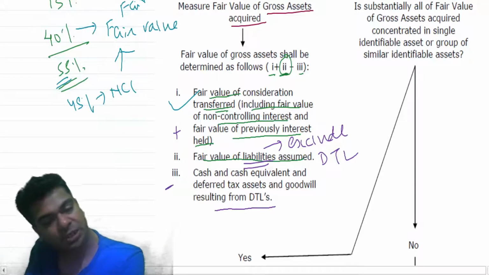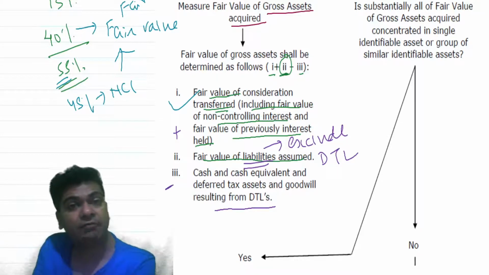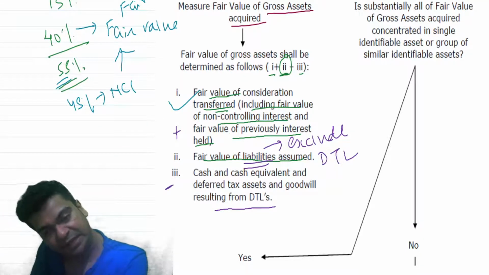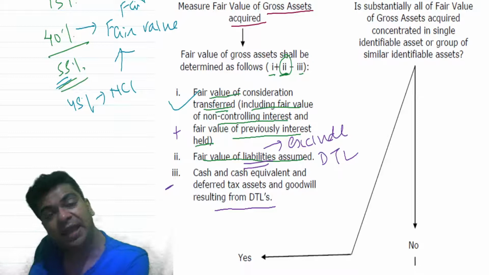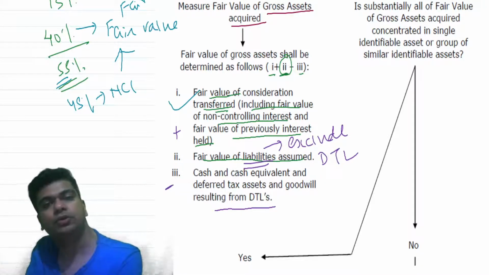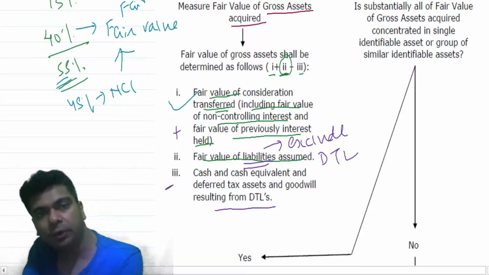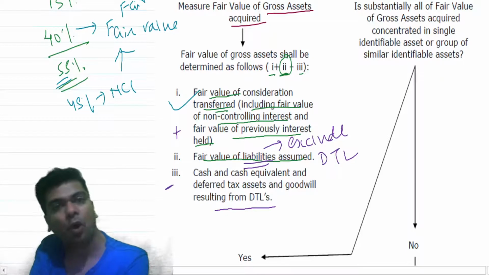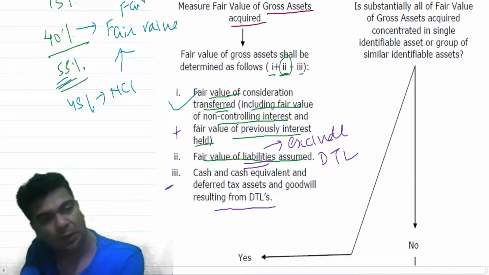Deduct the cash and cash equivalent. Similarly, if you are ignoring the deferred tax liability, then you should also ignore the deferred tax asset. So deferred tax asset will be deducted. And in case there is any DTL recognized on goodwill, then even that should be ignored. This is what will give us the fair value of the gross assets acquired.